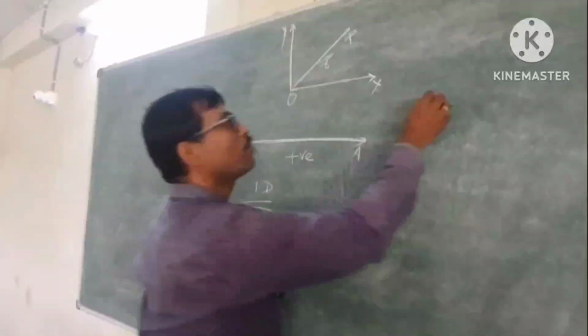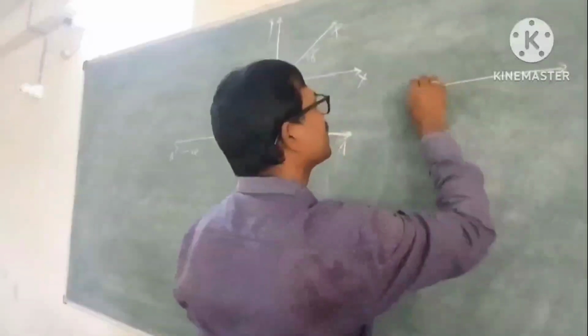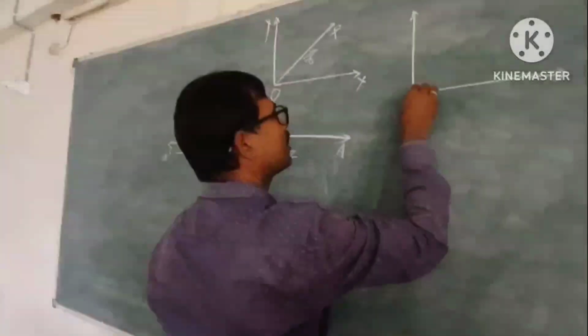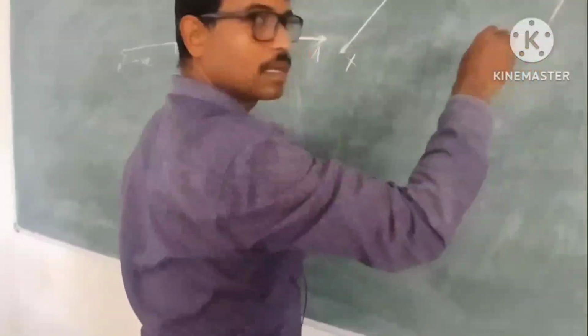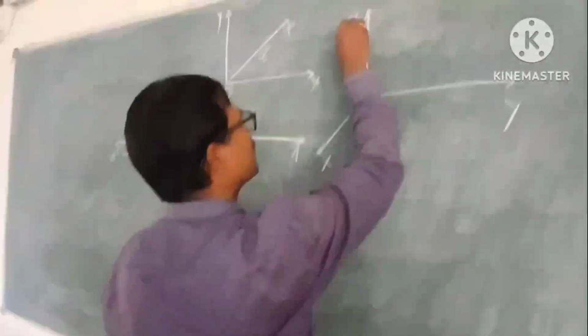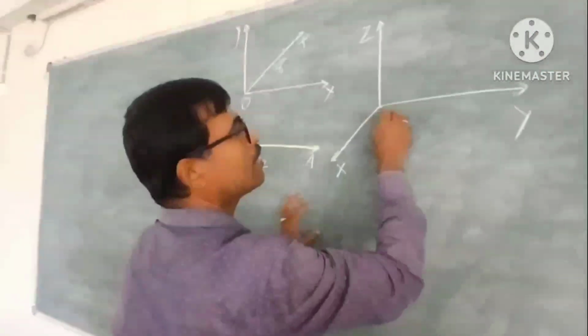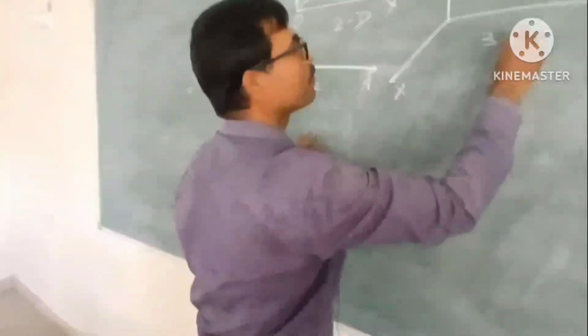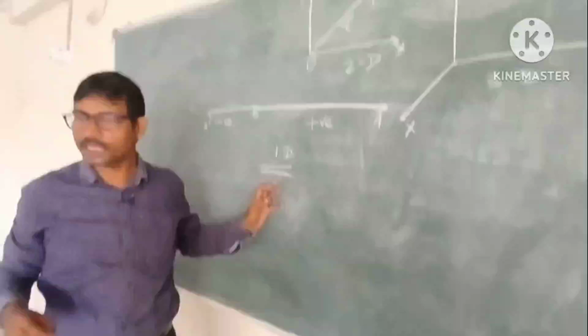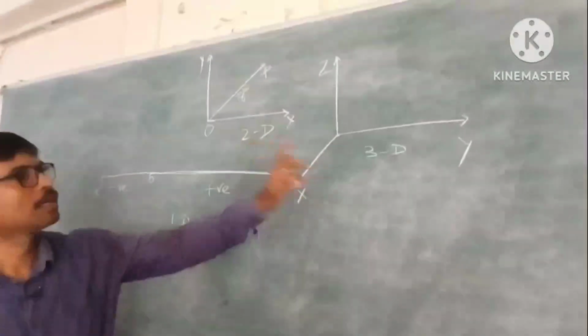But when a body moves in space, that means there are 3 axes, x axis, y axis, z axis. In this case, it is 2D, it is 3D, 1D, 2D, 3D.